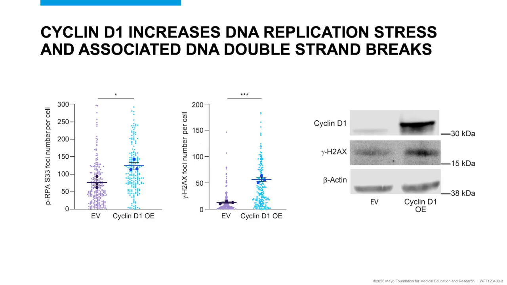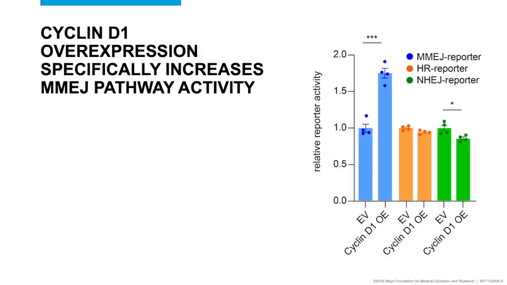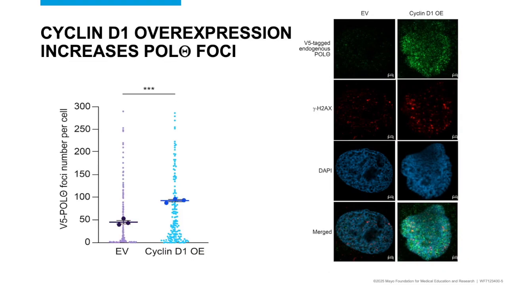First, we overexpressed cyclin D1 in U2OS cells and showed that increased cyclin D1 expression causes significant replication stress and DNA damage. Profiling double-strand break repair pathways showed cyclin D1 overexpression significantly increases MMEJ activity without much alterations in non-homologous end-joining and homologous recombination repair pathways. This increased MMEJ activity correlated with increased expression of polymerase theta, the primary polymerase of this pathway.